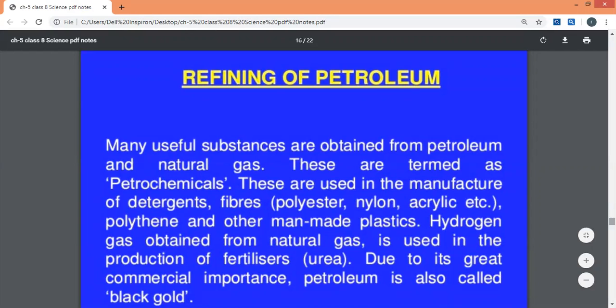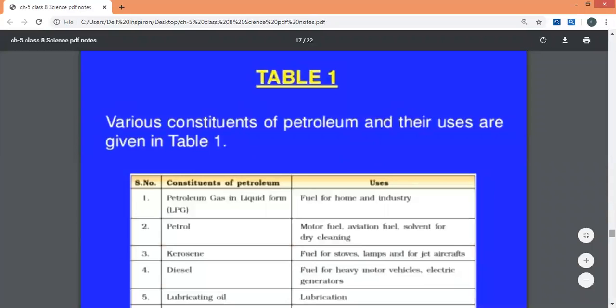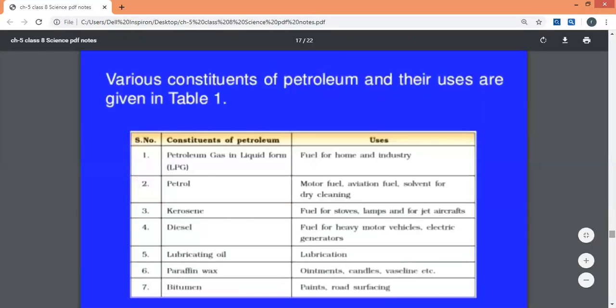So this is a very important question, and the constituents obtained by the petroleum refinery we can see in this table. Here is table one. Here the constituents of petroleum and their uses are given. So this table is in your book; you can go through this table in the book also. The first constituent obtained by refining petroleum is petroleum gas in liquid form, and that is used for home and industries.